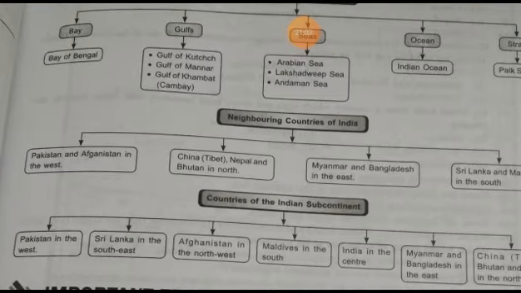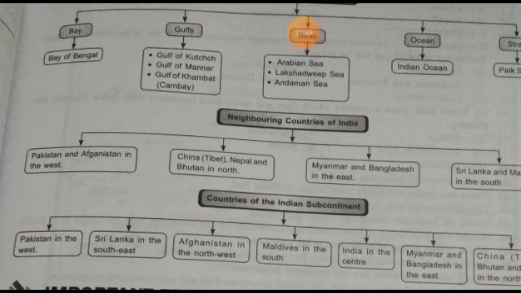Then about the water bodies around India. The Bay of Bengal is one of the water bodies found in India. Then the Gulf of Kutch belongs to India, and then the Gulf of Mannar and the Gulf of Khambat, that is Cambay. These three gulfs belong to India.